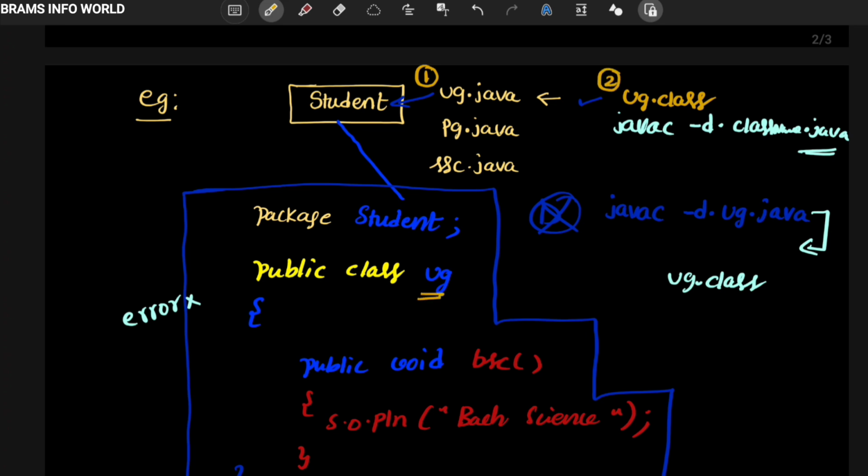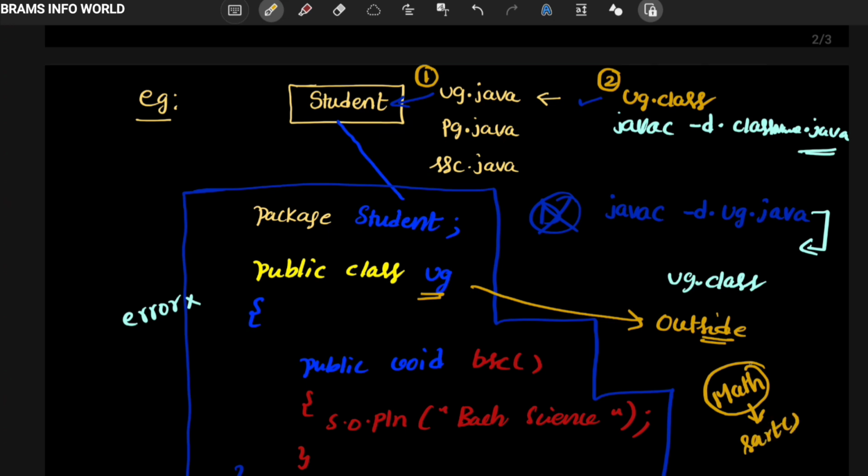Now I'm going to use this ug outside of the program. That is my topic. In an earlier program we had Math. Math is a class, and from the Math class we are using sqrt. This Math belongs to the lang package. In a similar manner, this lang is like student, this Math is like UG, and this sqrt is like BSC. In this manner we define a user defined package.